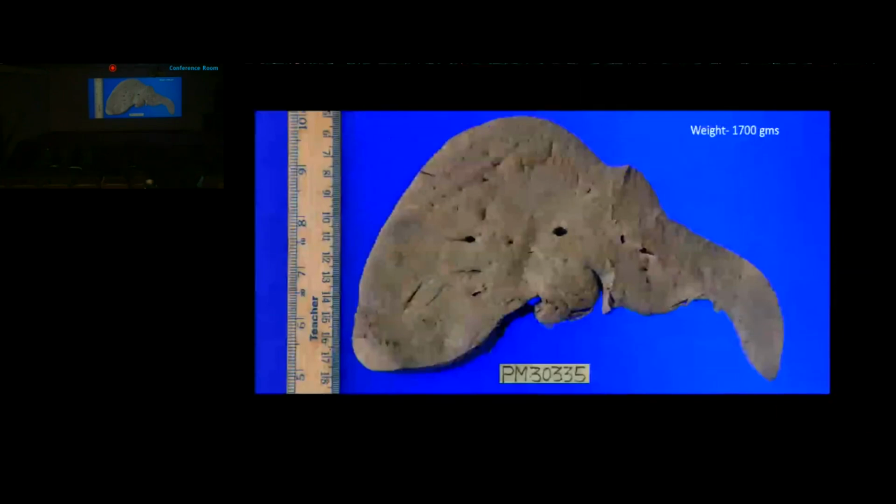Coming to the next organ complex, which comprises the liver, pancreas, and kidney. Coming to the liver, it weighed around 1700 grams, which was heavy. Capsular surface was smooth, and cut surface does not show any nodularity or the appearance of a nutmeg. Sections examined from the liver show maintained lobular architecture with diffuse macrovesicular steatosis. This is a higher power to show this macrovesicular steatosis.